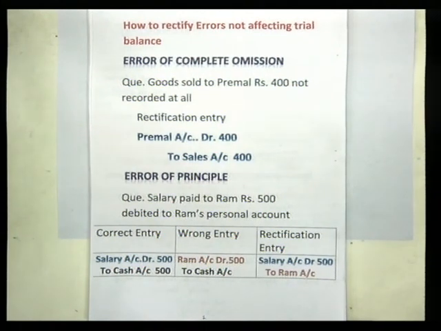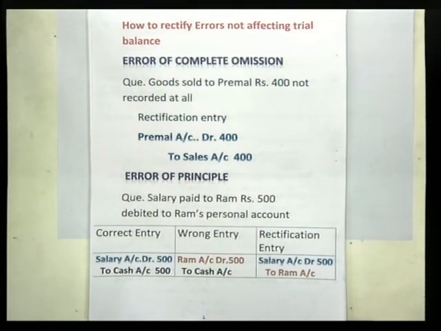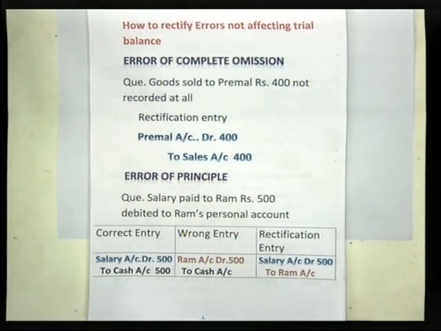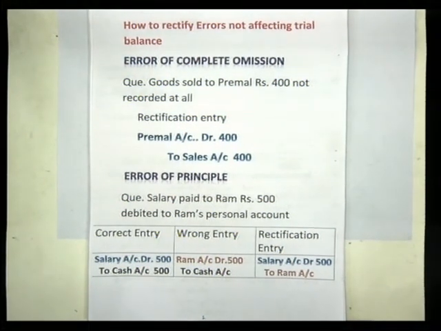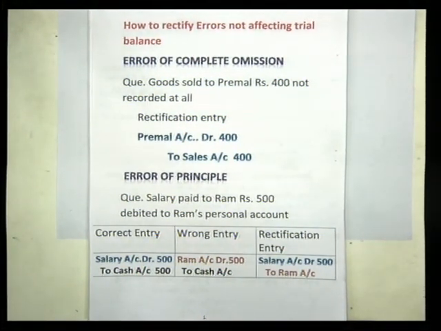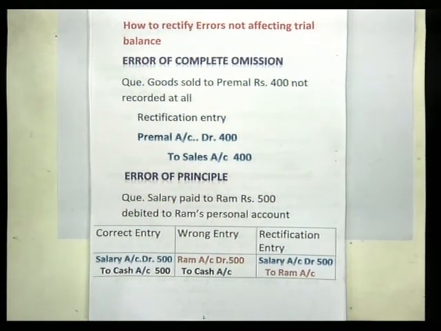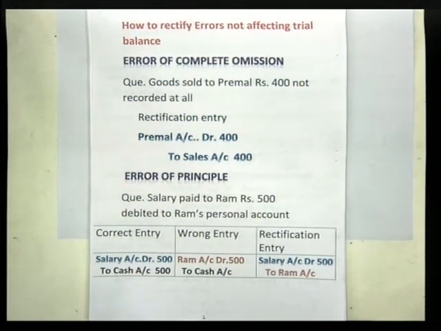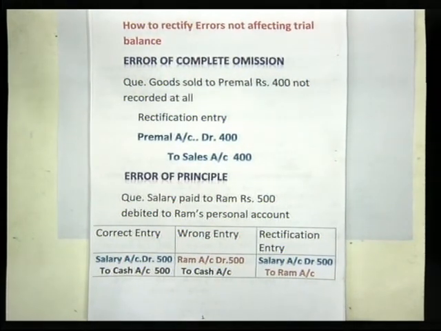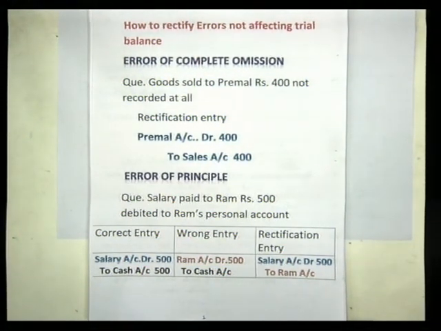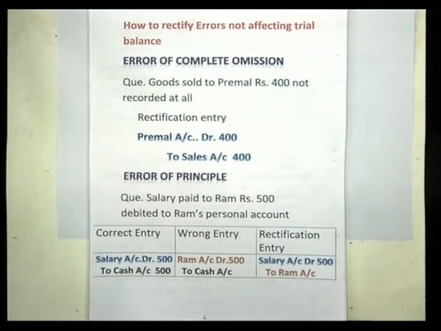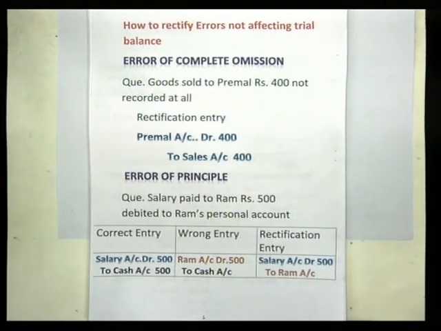For example, goods sold to Premal for rupees 400 not recorded at all. So it is not recorded in the sales book, not posted in Premal's account, and not posted in the sales account. So there is complete omission of this transaction. In order to rectify this error, you have to pass a journal entry: Premal's account debited rupees 400 to sales account rupees 400. Another error is the error of principle.